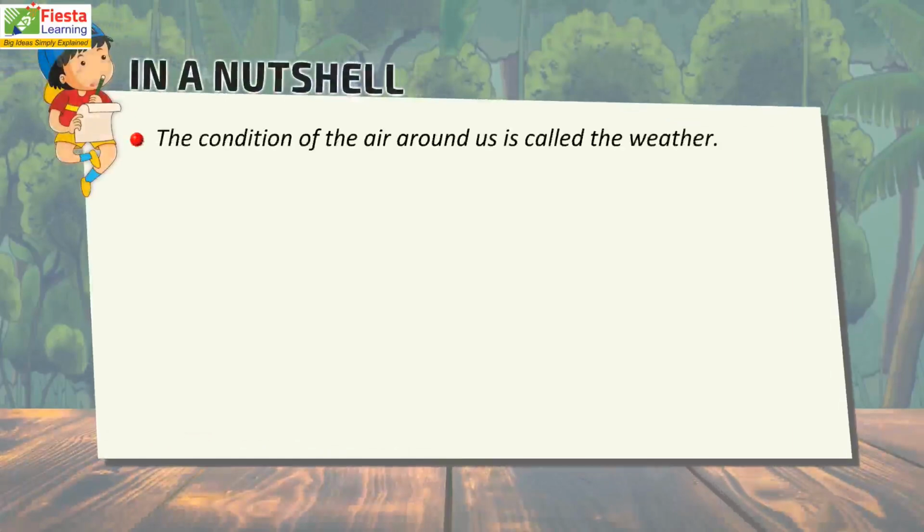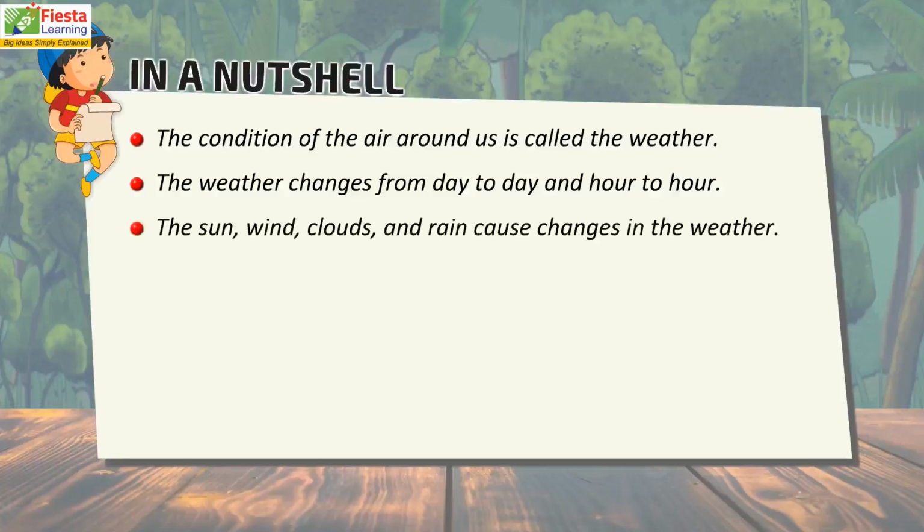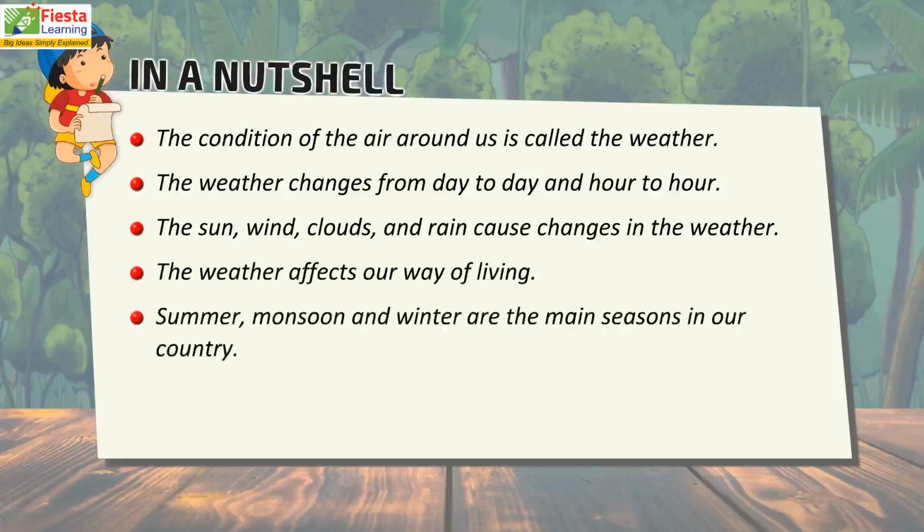In a nutshell, the condition of the air around us is called the weather. The weather changes from day to day and hour to hour. The sun, wind, clouds and rain cause changes in the weather. The weather affects our way of living. Summer, monsoon and winter are the main seasons in our country. Spring is called the queen of the seasons.